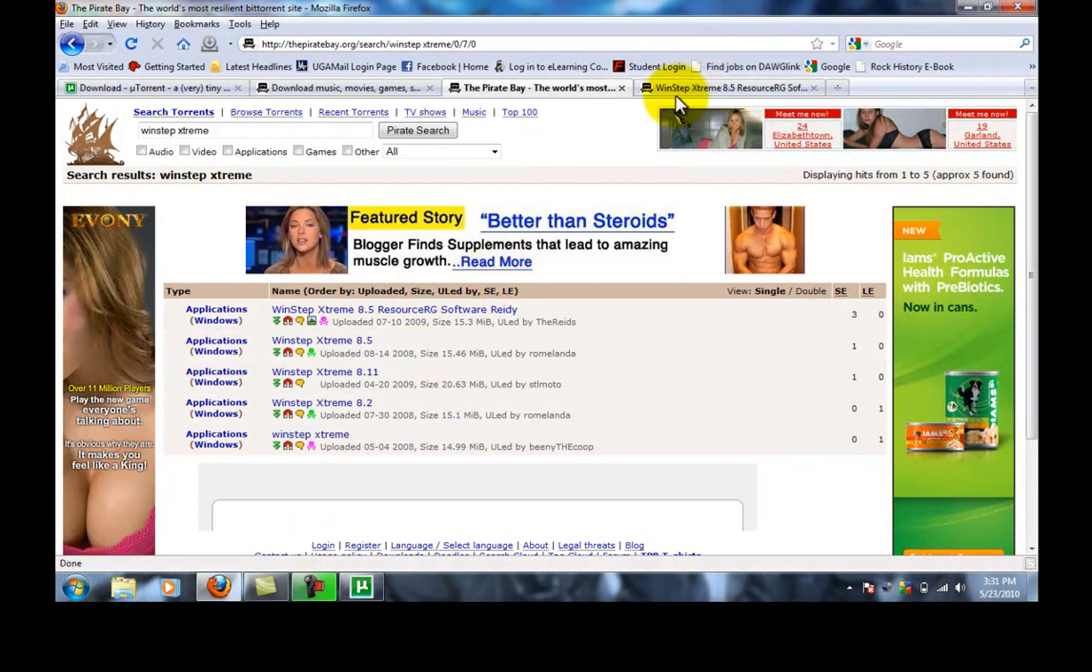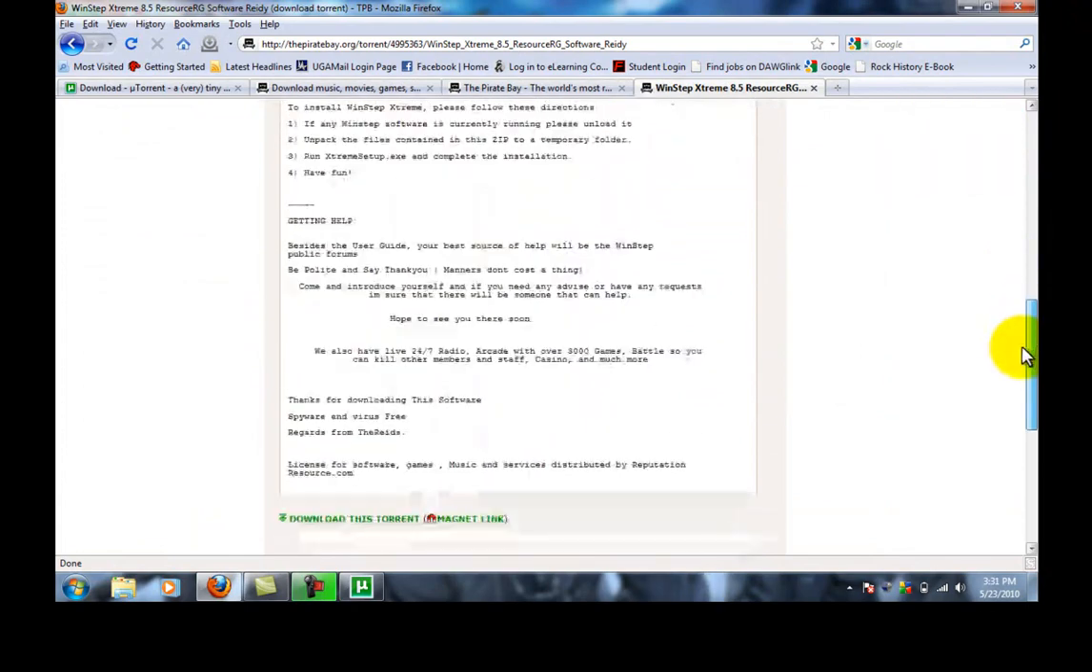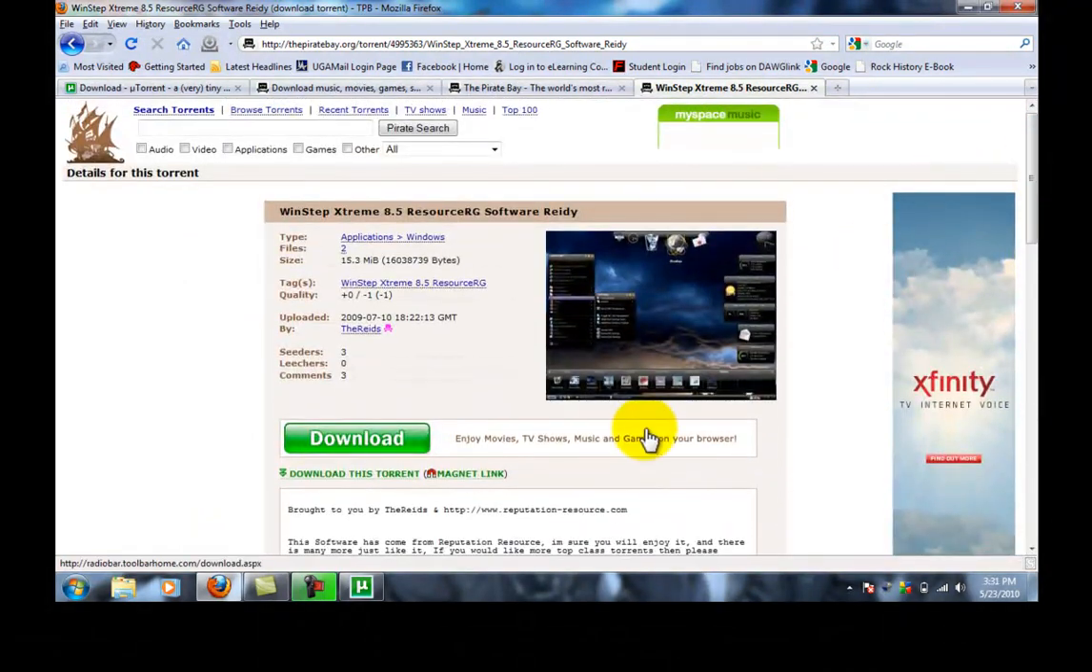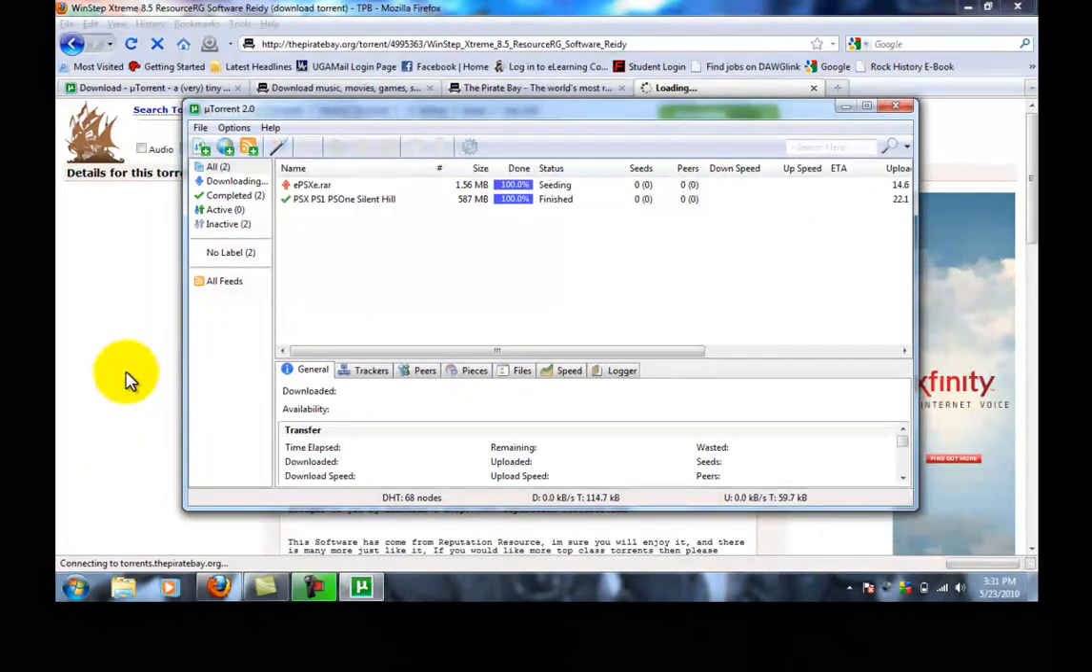I chose the first one. It has a whole description, comments you can read. Decide if you want to download it. Hit download this torrent. Once you do that, it should automatically pull up into uTorrent to download. And that is how you obtain a torrent.